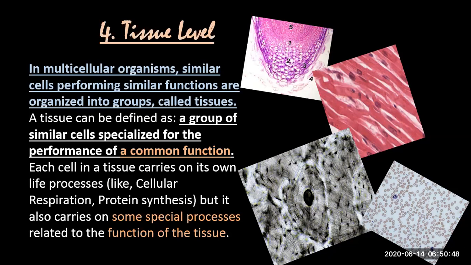But overall, in a tissue, all these cells are performing a specialized function, which becomes the function of the tissue. Apart from their own small tasks, they are also doing the common function of the tissue, which makes them a special, different tissue. Each has its own work, along with one big common goal, which will be called a tissue. So let's move to the next slide.